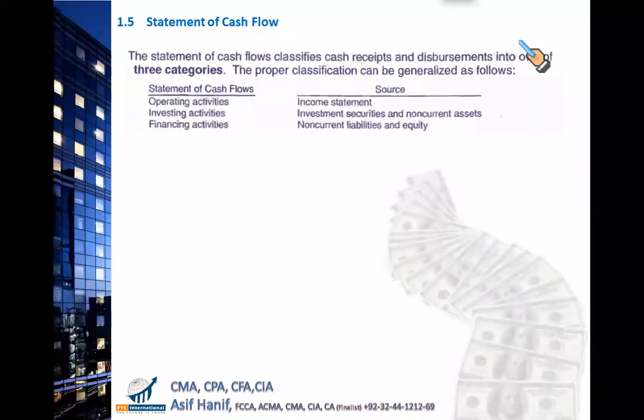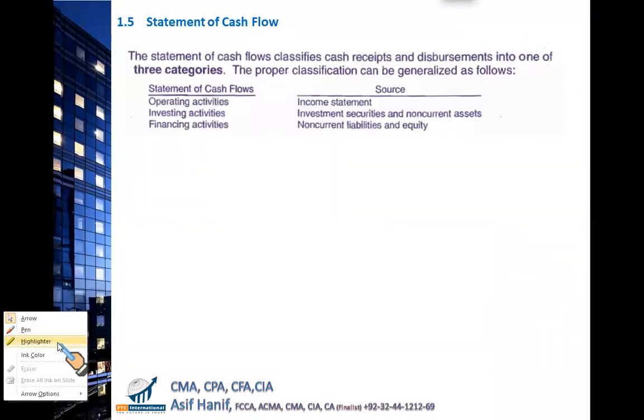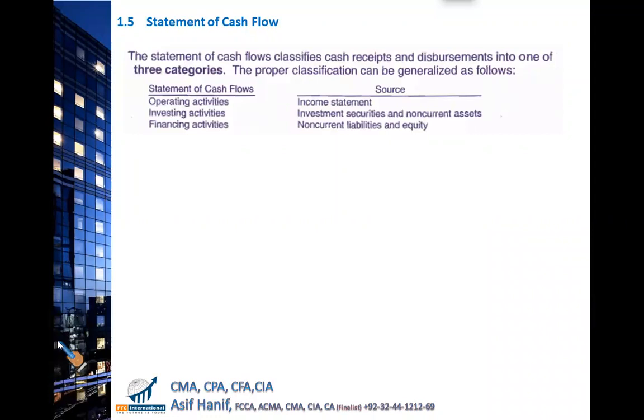So the next topic we have is the statement of cash flows. I'm sure all of you are professional accountants and some of you are planning to become one. Statement of cash flows classifies cash flows into three categories: cash flow from operating activities, cash flow from investing activities, we'll discuss all these in detail, and cash flow from financing activities.